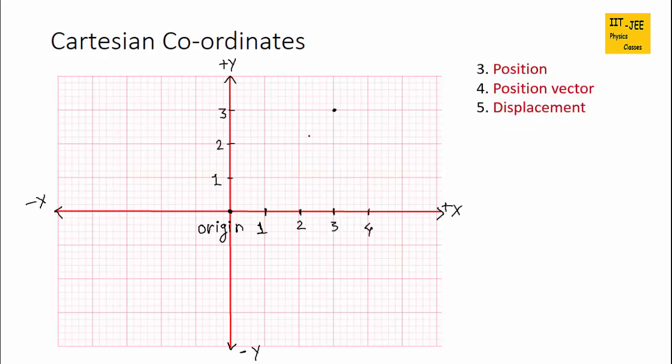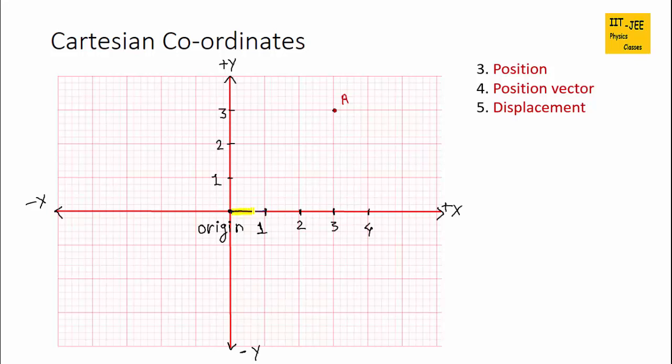Third, we are going to discuss the position of a point. Suppose a point is here and we are taking this as the origin, and from the origin we have to measure the position of this point A. So here we measure the horizontal distance and the vertical distance, like how much it goes horizontal and how much it goes vertical.